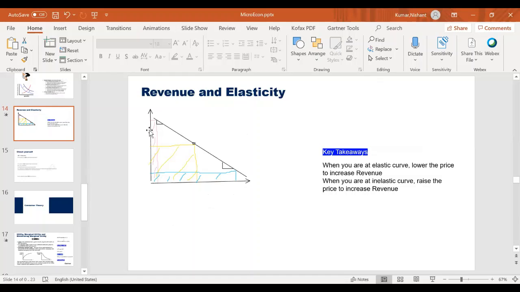Okay, let's look at this curve. This is again a demand curve. X-axis is price, this is quantity, and this is the demand curve going downwards. If I price my product at this particular level, then this is the revenue that I'll get, right? At this particular point, let's say I decrease the price by 1%. So let's say this is 1,000 rupees. I decrease the price by 1%. What I'll see is that the quantity increases a lot.